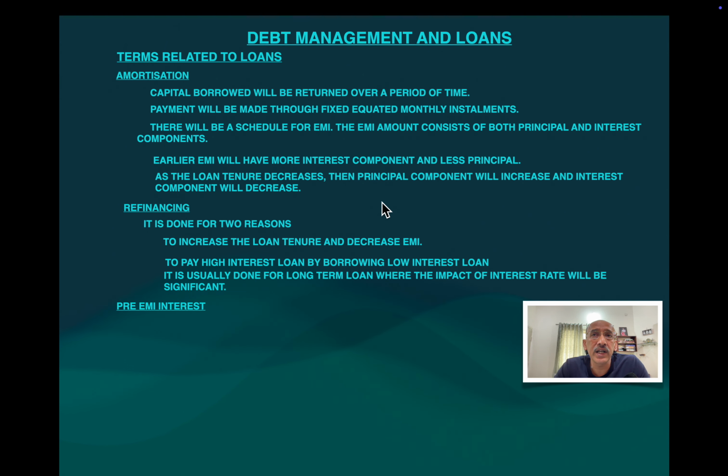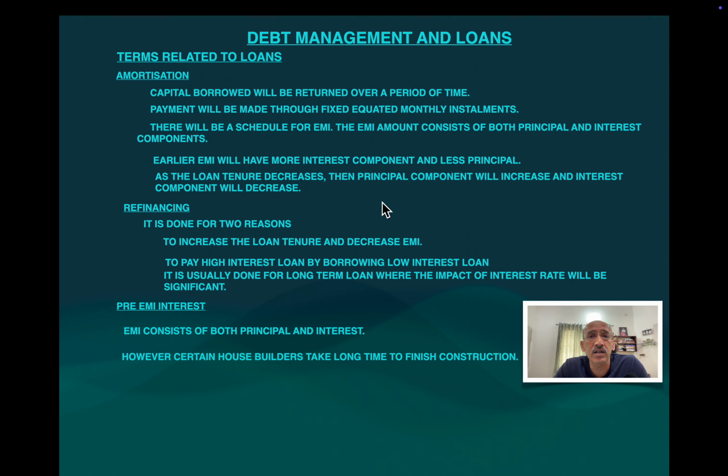Now coming to pre-EMI interest, this happens generally when people buy a flat. See, what happens is the builder will ask you for regular payments until the construction is completed. In such cases, you will be paying interest only on the amount of money which you have taken from the bank, not on the complete amount. Suppose you say I want a loan of 50 lakh.